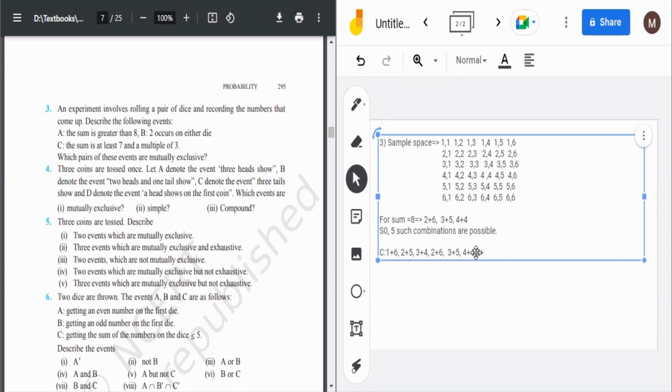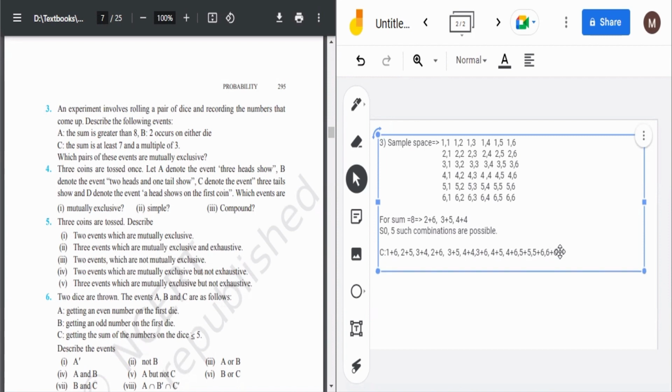So we need 3 plus 6, 4 plus 5, and their counterparts. Then for 10, we need 4 plus 6 and 5 plus 5. For 11, 5 plus 6, and for 12, 6 plus 6. So these many combinations are there and their counterparts.